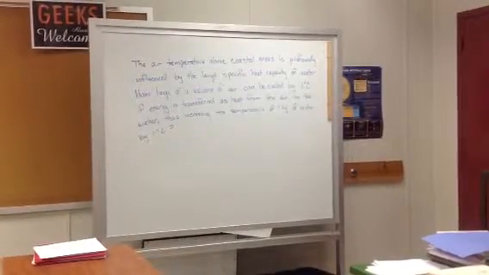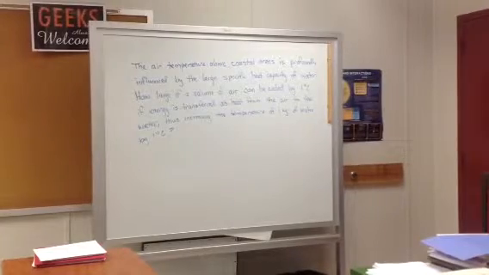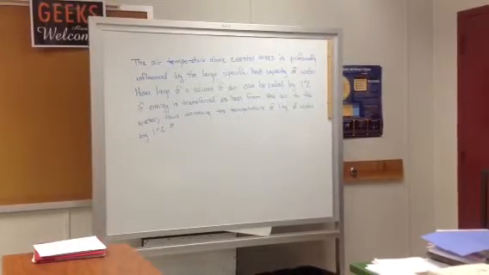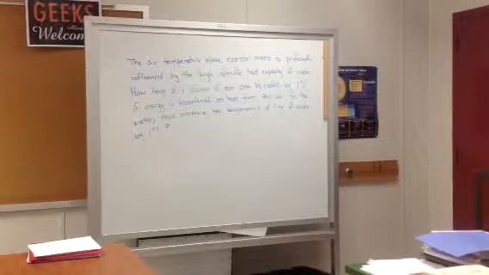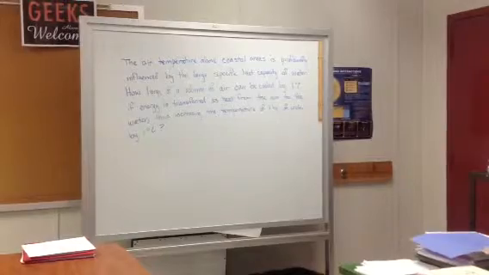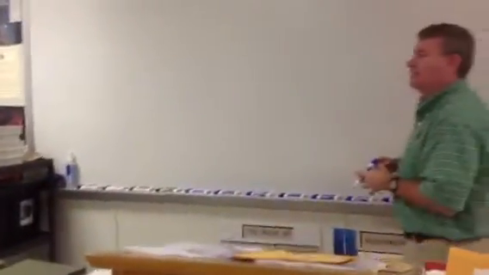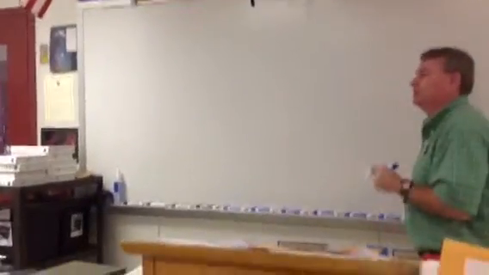The air temperature above coastal areas is profoundly influenced by the large specific heat capacity of water. How large of a volume of air can be cooled by 1 degree Celsius if energy is transferred as heat from the air to the water, thus increasing the temperature of 1 kilogram of water by 1 degree Celsius? Alright, so let's look at the givens first. How large of a volume of air can be cooled by 1 degree Celsius?